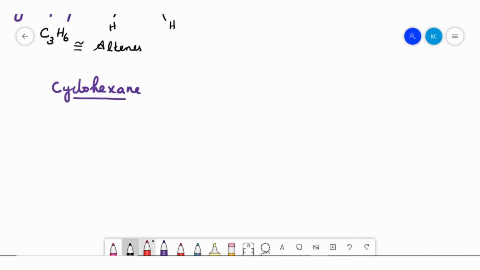Hexane means it contains 6 carbon, so we need to draw 6 carbon first. Now count how many carbon atoms I have drawn: 1, 2, 3, 4, 5, 6 carbon atoms. Each carbon needs the rest of its valence satisfied. Each carbon will contain 2 hydrogen atoms.